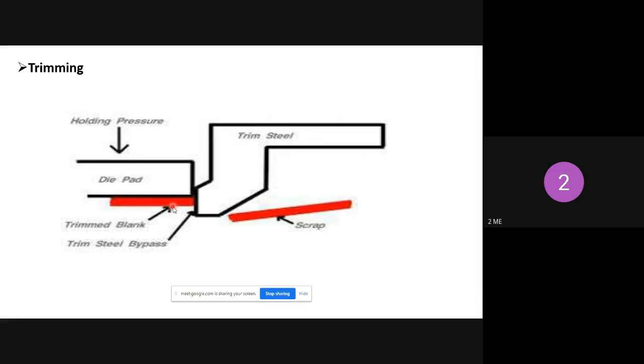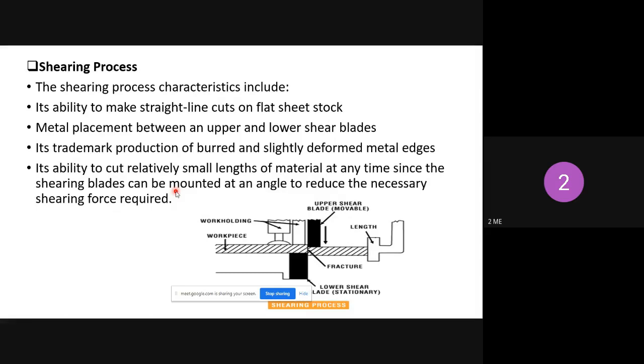For trimming operation, proper holding pressure is required, and that holding pressure is provided by the die pad. Any doubt? Any doubt in trimming operation? No, sir. Okay. So next one is shearing process.